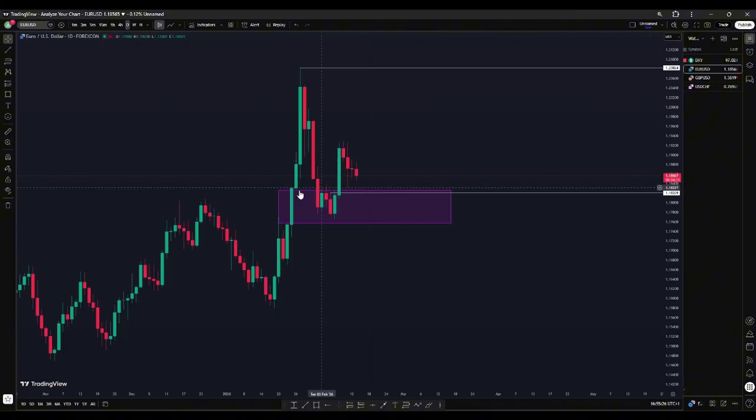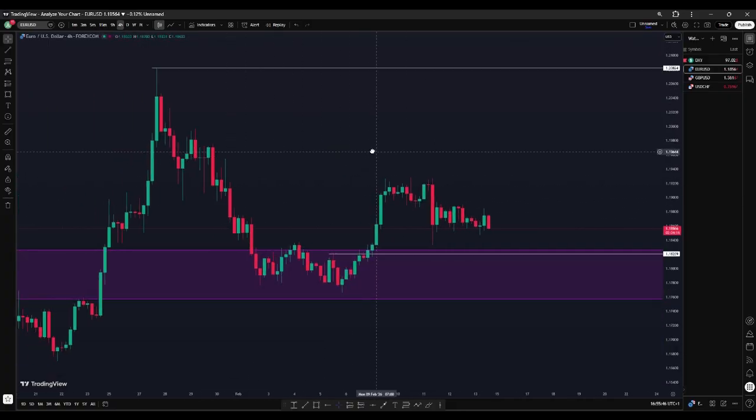Let me delete this first of all. We had a fair value gap here, which I wanted price to retrace to before moving upwards to take out this old high here. And as you can see, price hits that fair value gap nicely and is pushing towards our target little by little. So if you go down to the 4-hour time frame, let's go down to the 4-hour time frame here.